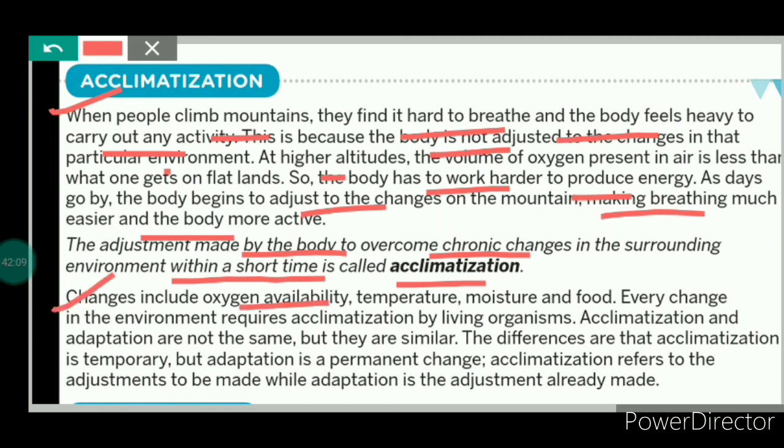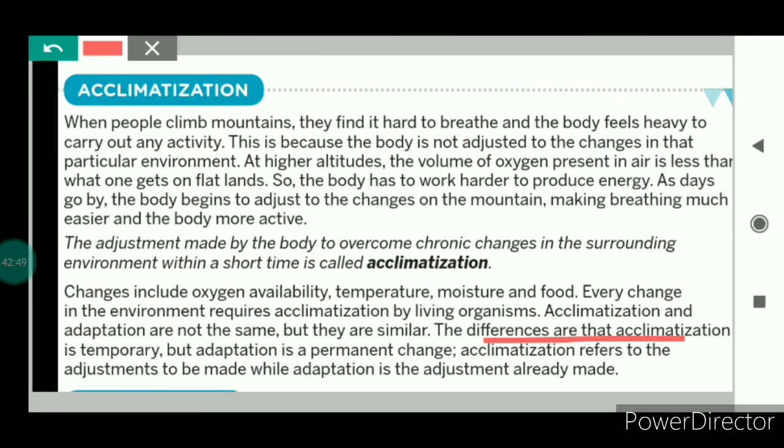Changes can be oxygen availability, temperature, moisture, and food. Every change in the environment requires acclimatization by the living organisms. But acclimatization and adaptation are not the same. They are similar, but they are not the same. If we talk about the differences between acclimatization and adaptation, acclimatization is temporary, but adaptation is a permanent change. Acclimatization means the adjustment that is to be made, but adaptation means the adjustment that has already been made.